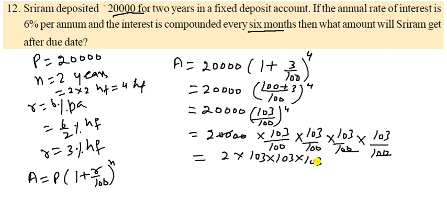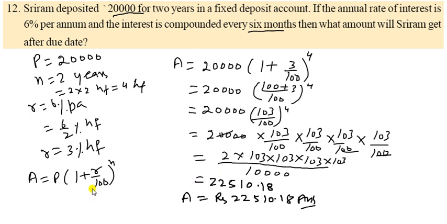So we get 2 into 103 into 103 into 103 into 103, 4 times, and now divided by how many? Yes, you have to see here, the answer will be 22510.18, so Sriram gets the money of 22510.18 rupees.